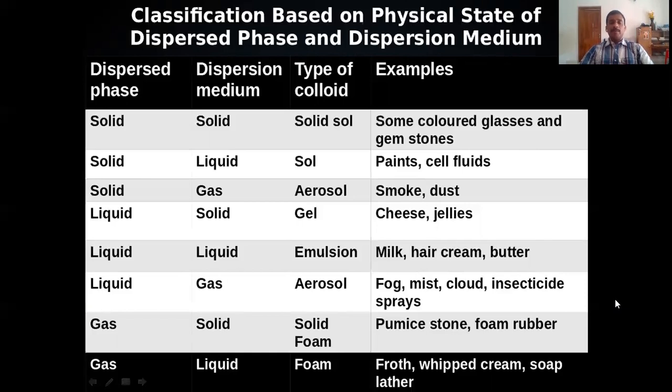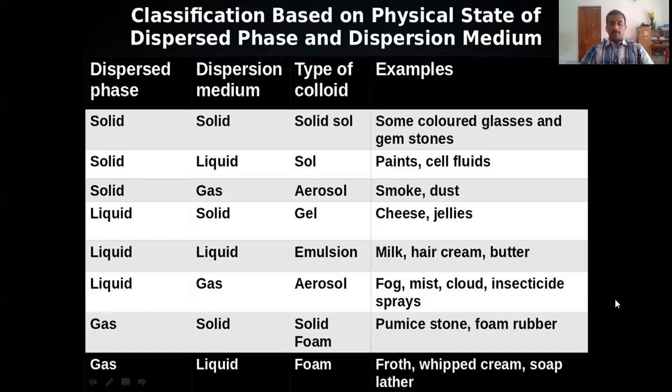Next, a solid dispersed in gas. Dispersion medium is gas. The type of colloid is aerosol. Example, smoke, dust. Dust particles dispersed in air. So solid dispersed in gas, smoke: carbon particles dispersed in air.